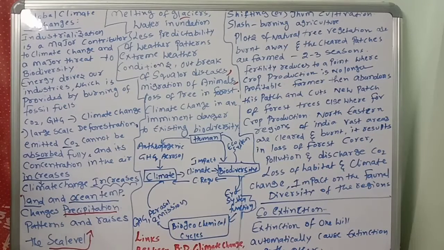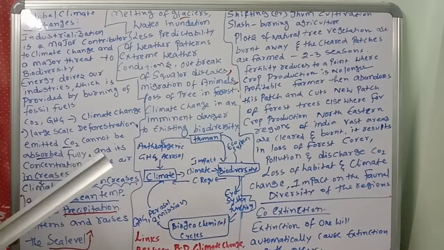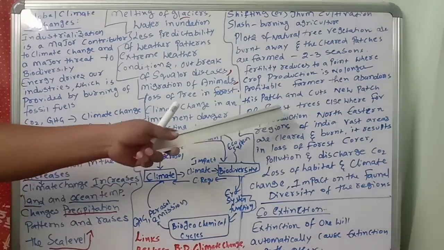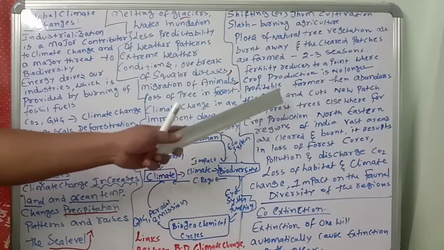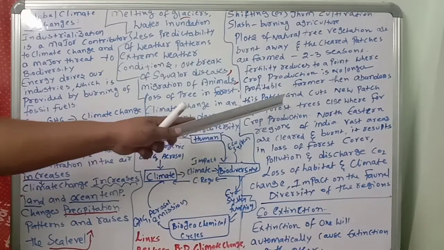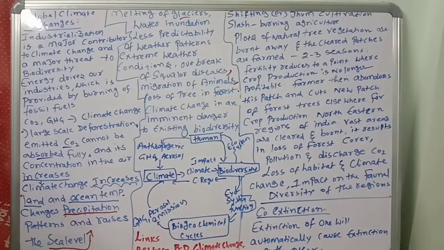So fertility reduced means crop production will automatically no longer be profitable. So the farmer abandons this patch. What will the farmer do? The farmer abandons this patch and cuts down a new patch of forest trees elsewhere for crop production.